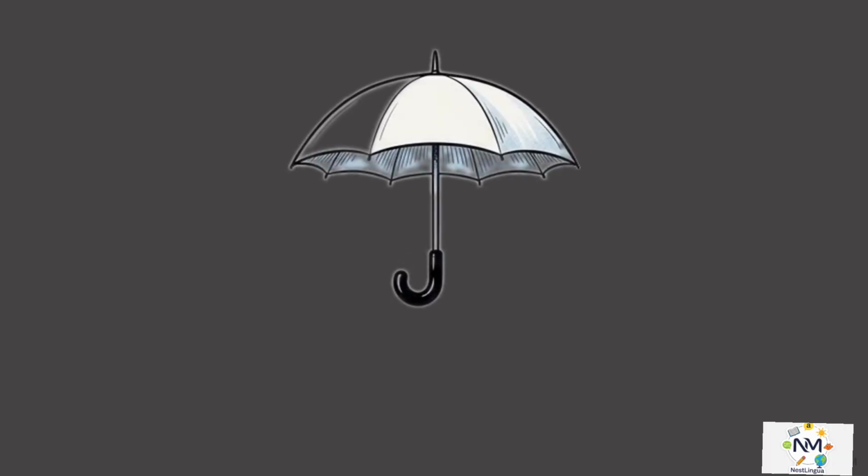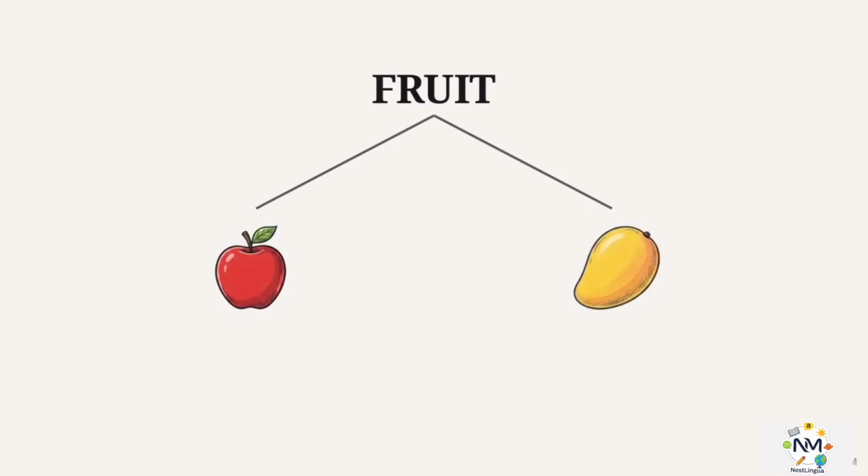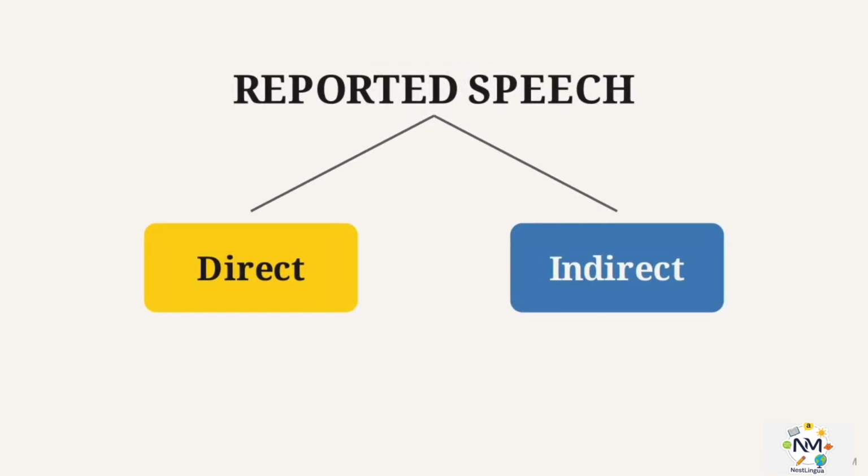This umbrella graphic represents reported speech. It serves as the master category for any time we tell someone what another person said. Beneath it, we have two distinct methods to relay that information: direct speech and indirect speech. Students often assume these are competing categories. They are actually complementary subsets that operate entirely within the reported speech framework.